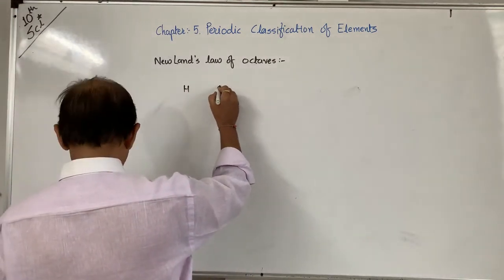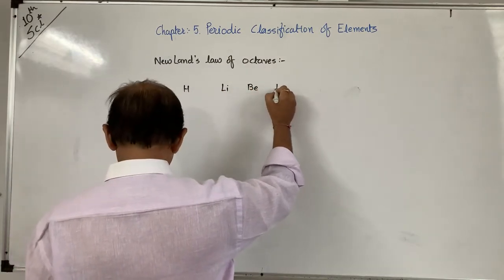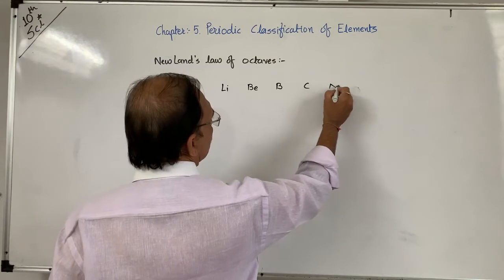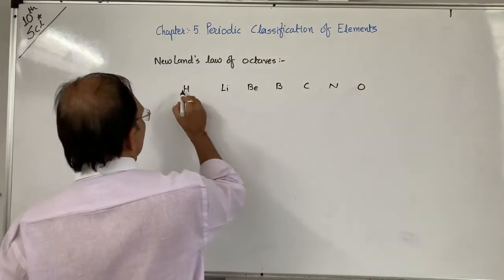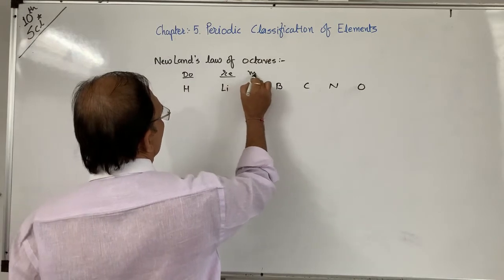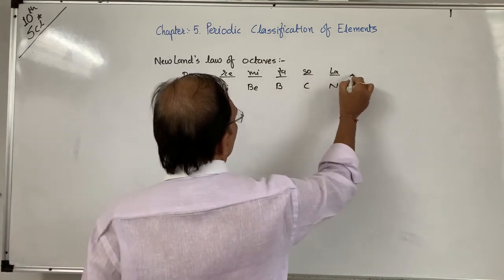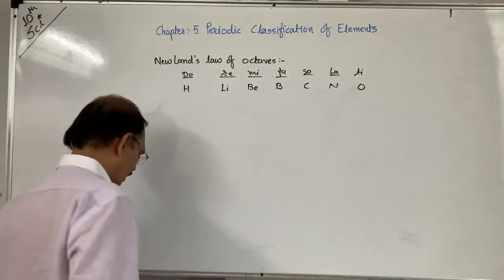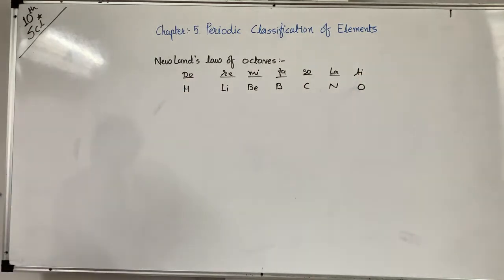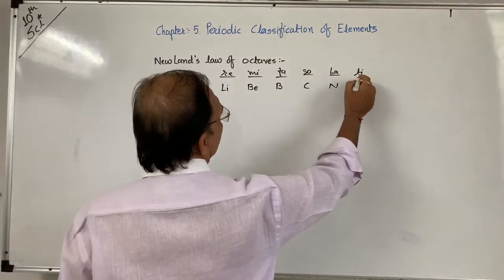Hydrogen, then lithium, beryllium, boron, carbon, nitrogen, and oxygen. Do re mi fa sol la ti.